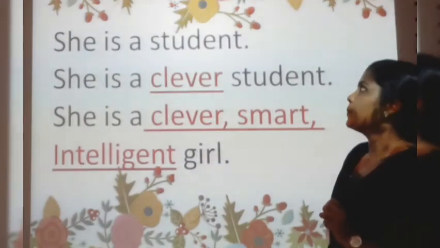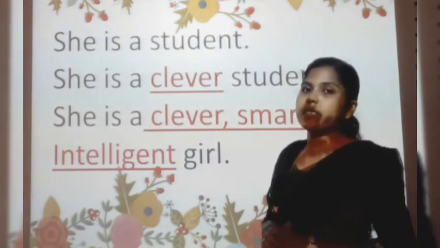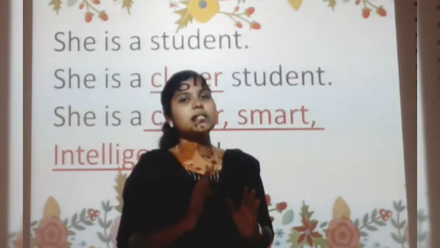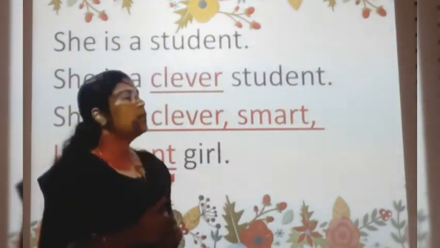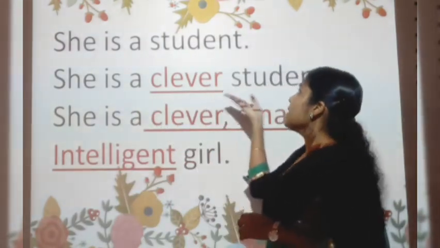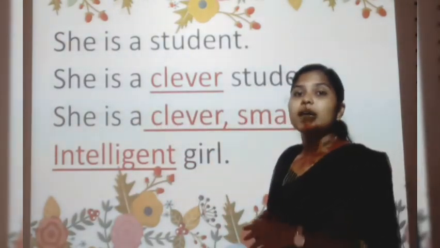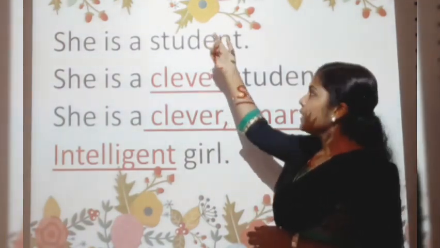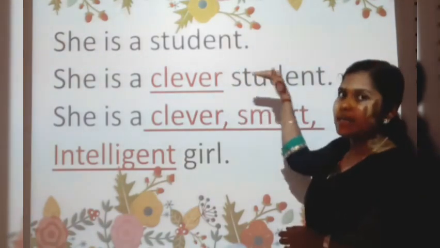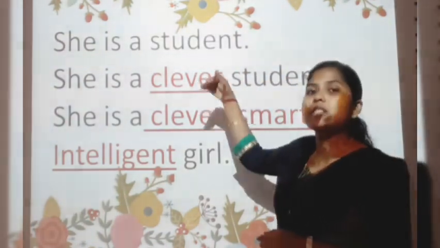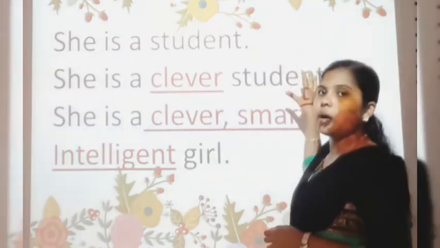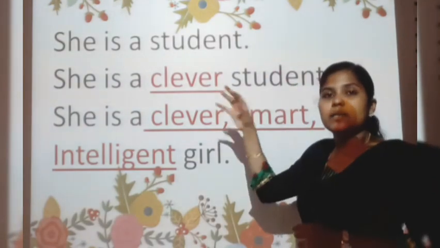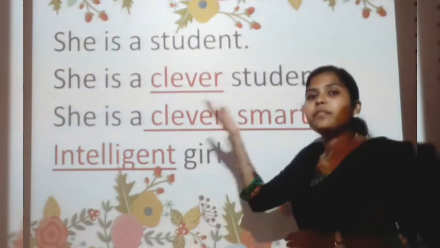See, look at this example. She is a student. It is a sentence, isn't it? She is a student. Now, she is a clever student. So here, student is a noun. In this second sentence, we are adding an adjective with this noun.